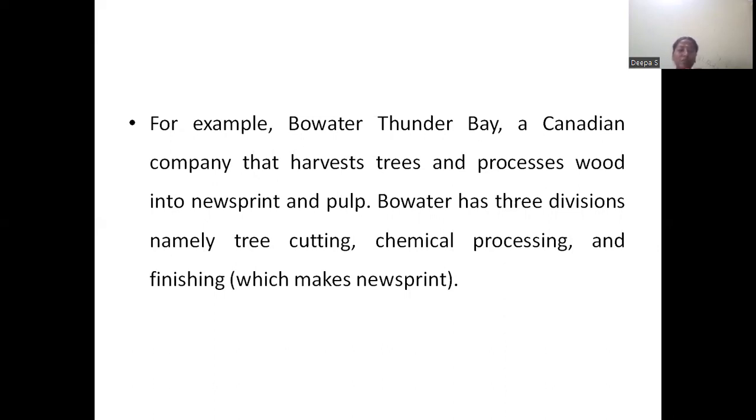The final output will be newsprint. So the main task is that the wood must be converted into newsprint, that is, the print or the pulp of paper will be used. So it is based on the specific process.